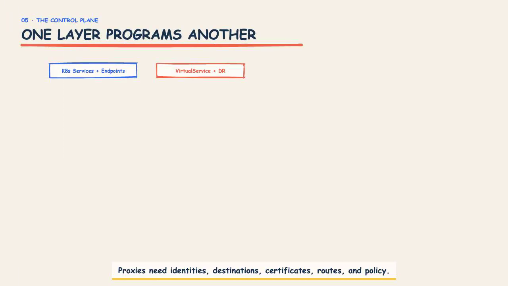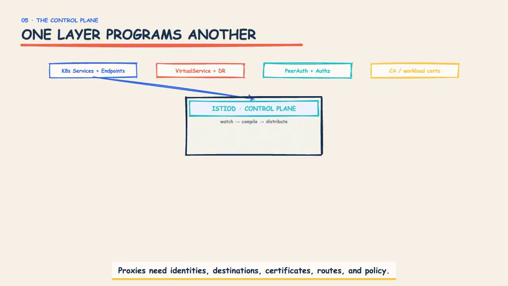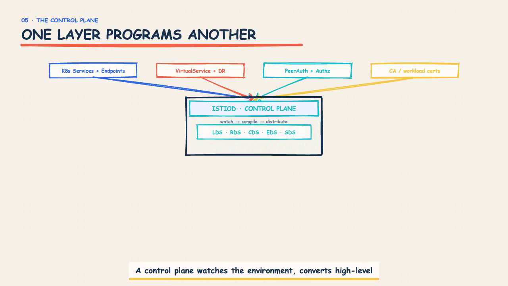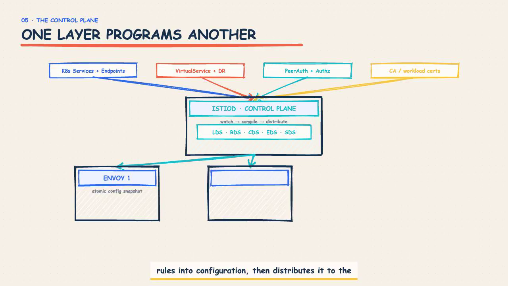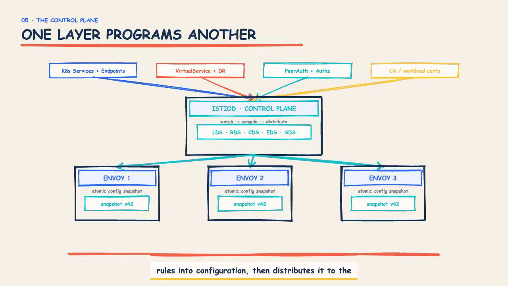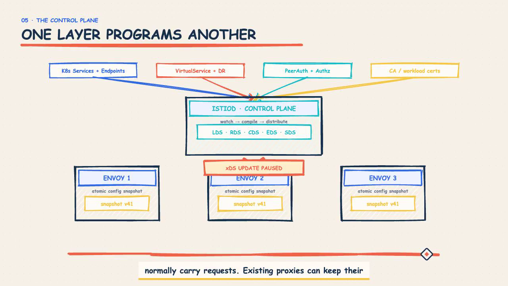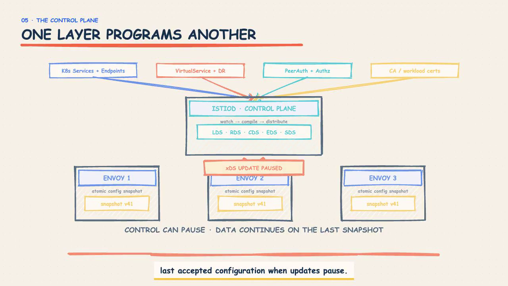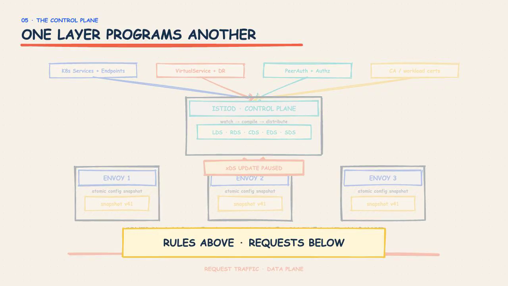Proxies need identities, destinations, certificates, routes, and policy. A control plane watches the environment, converts high-level rules into configuration, then distributes it to the data plane. It programs behavior but does not normally carry requests. Existing proxies can keep their last accepted configuration when updates pause.